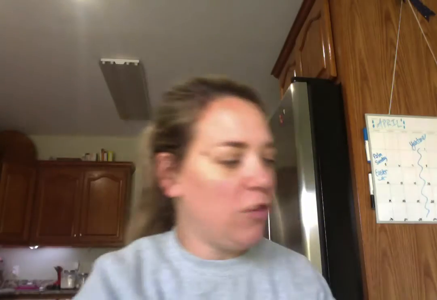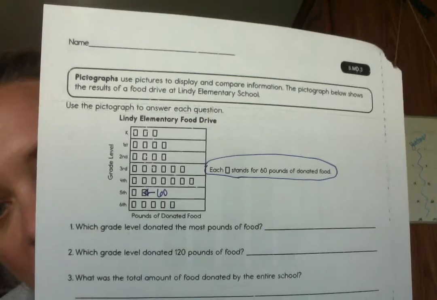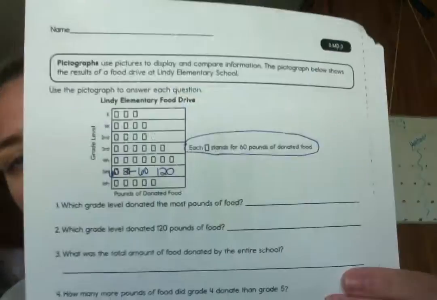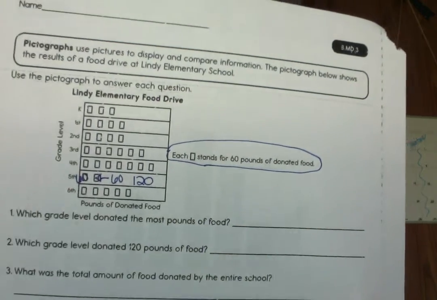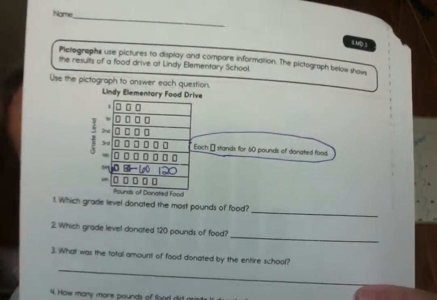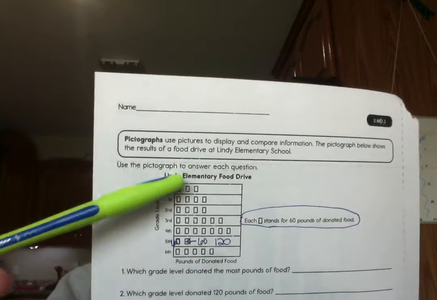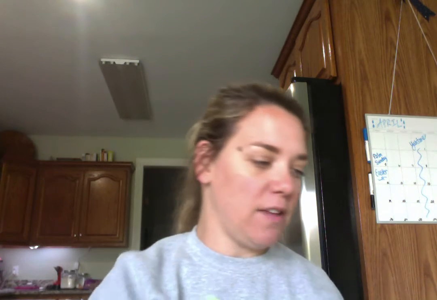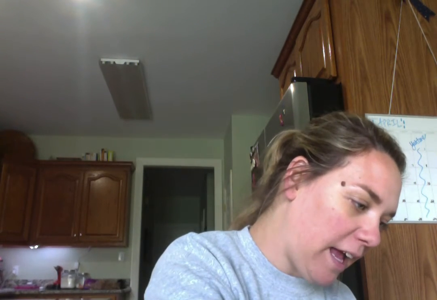That means each one of these, and I'm going to do fifth grade because it's right there, has a value of 60. If fifth grade has 2 boxes, they have 60 2 times, which gives you a total of 120. So they donated 120 pounds of food. I'm one of those people who likes to go through and figure out how much each one already has before I start answering the questions. Think about your multiples of 6. If you want to go ahead and put your multiples of 6 at the top of the page.